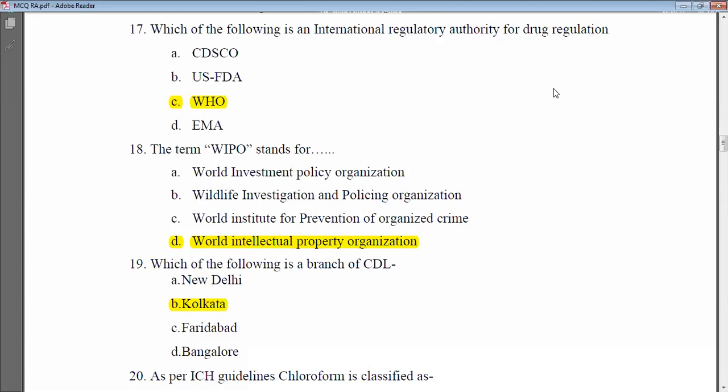We have to identify the international regulatory authority. The various options are, first is the CDSCO, second is the US FDA, third is the WHO, and fourth is the EMA. So the international regulatory authority among all these four is the WHO, World Health Organization.